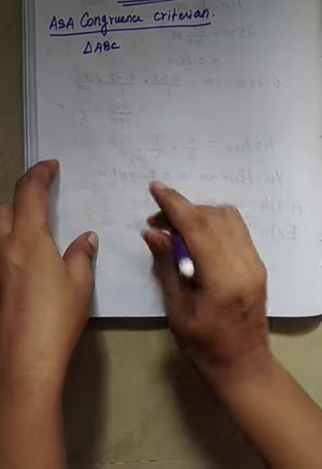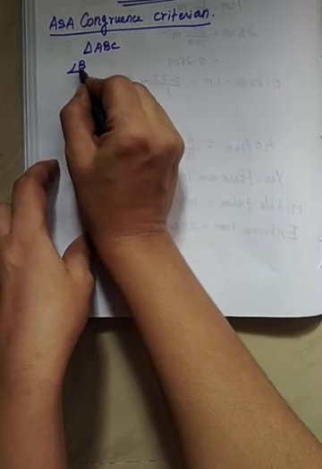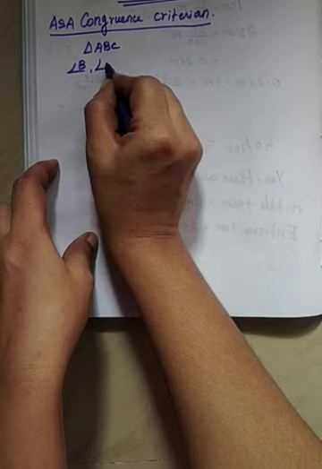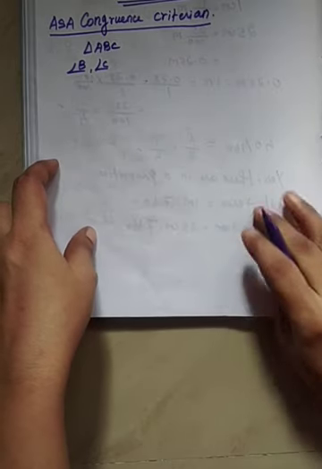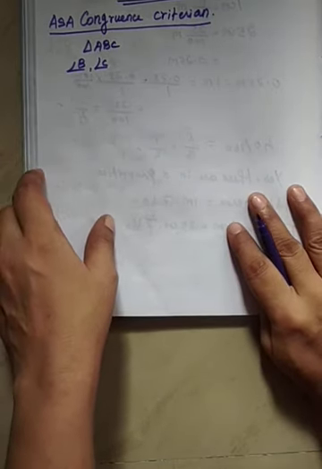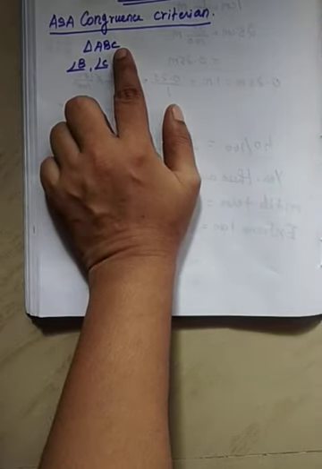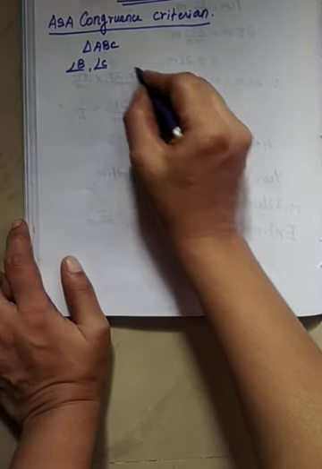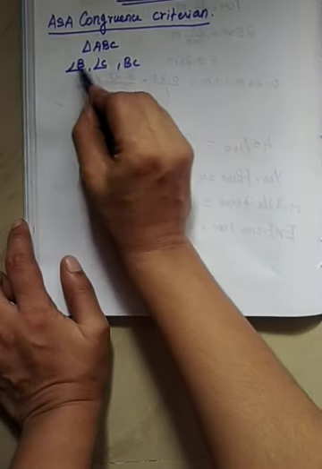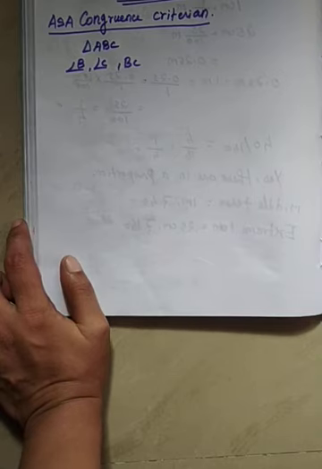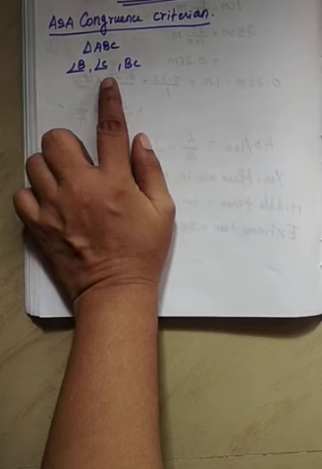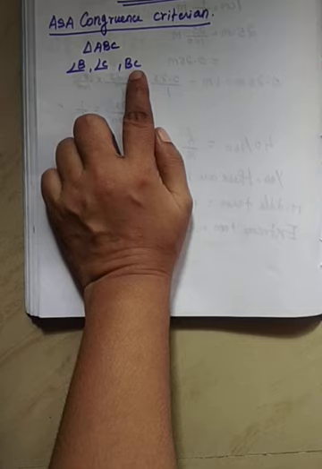Okay. Measure angle B and angle C and record these values. Measure the length of the side BC and record this value. Okay, length of the side, one side is BC. So two angles, one side. Measure the length of the side BC and record this value also.